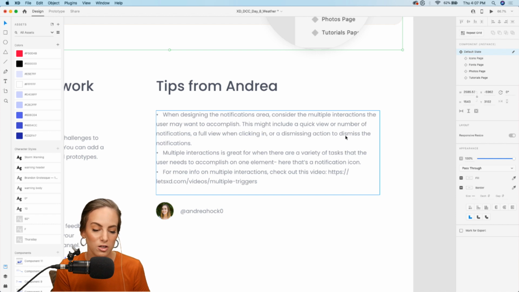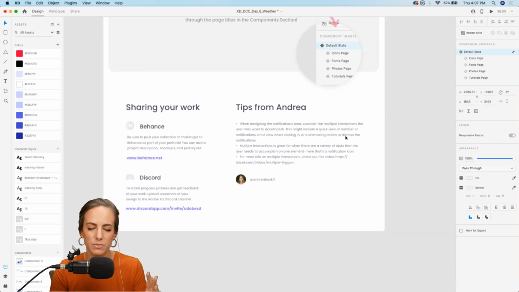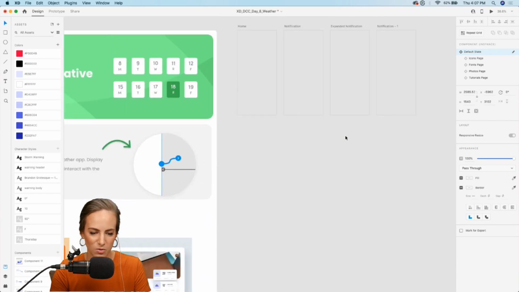They might want to see the number of notifications. They want to see the full view of whatever that message was, so clicking into it, or just being able to dismiss it super quick, swiping left or right, or clicking a close button. So those are a few different tasks that the user might want to accomplish for one specific element. That is what we're focusing on.